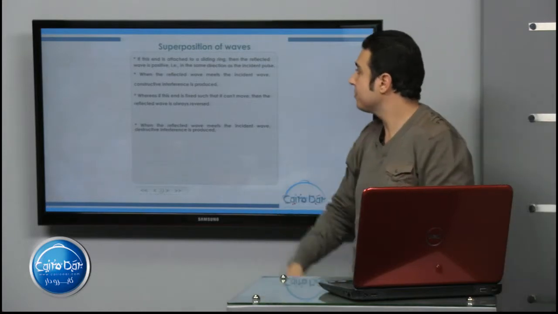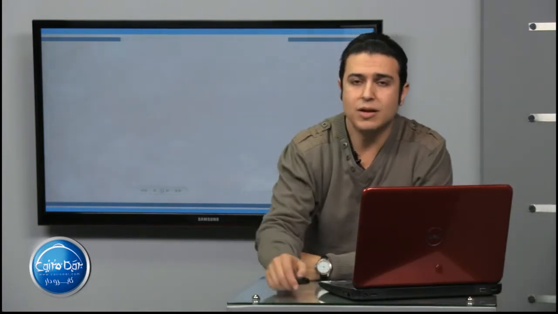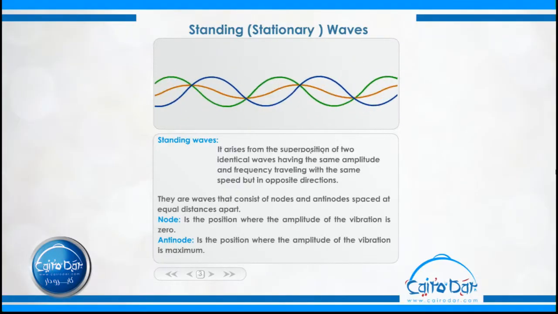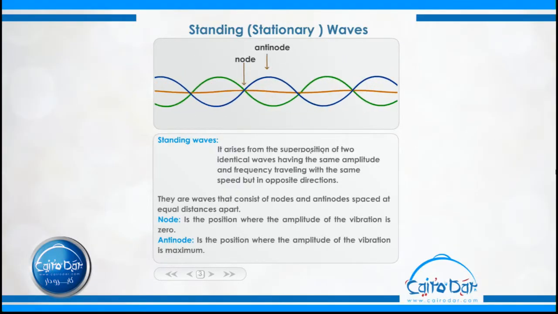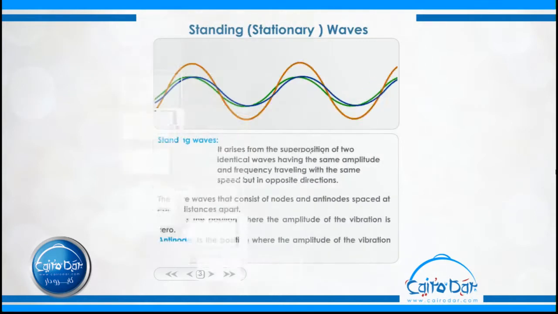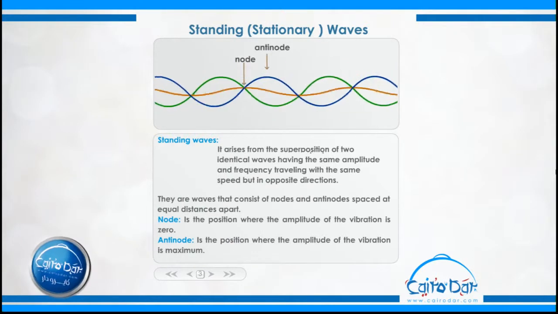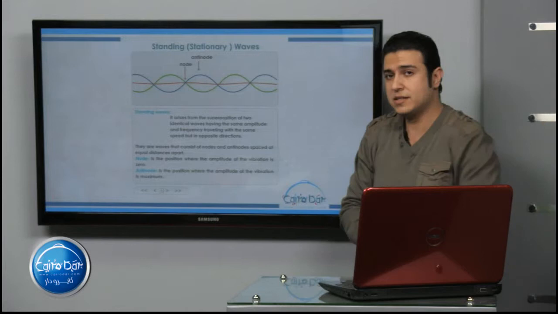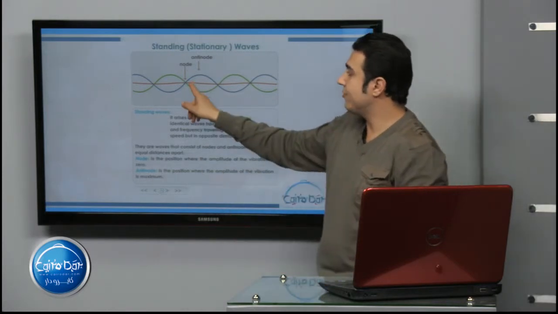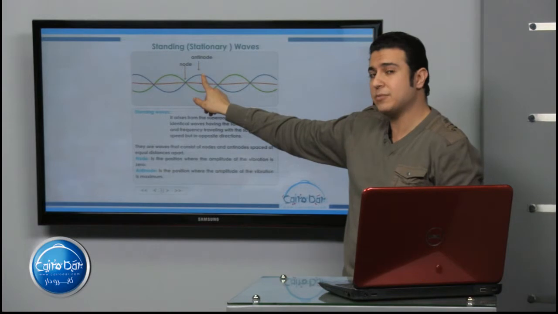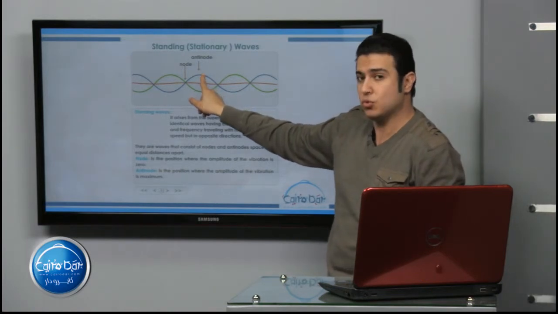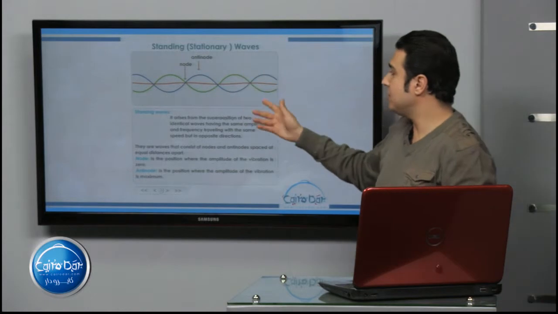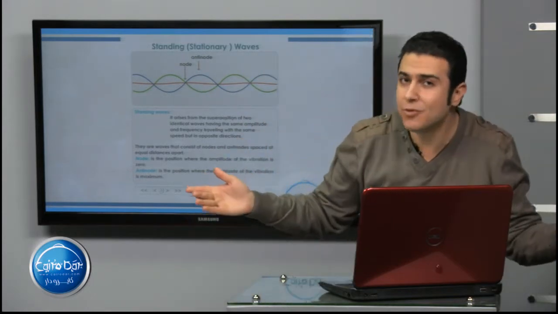That's for these points. What about standing waves, or stationary waves? Here in standing waves, I repeat it again, and please you have to concentrate. Look very well. Here is a wave, here another wave. These are two waves between two fixed walls. Here it forms a node. Here, at this position, the maximum position, is called an antinode. So what is meant by node, antinode, and standing waves?